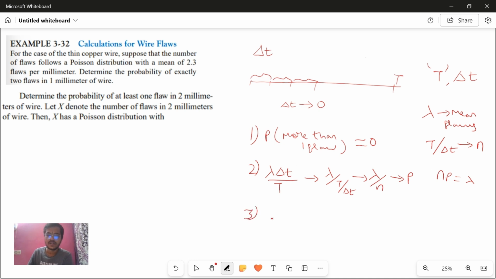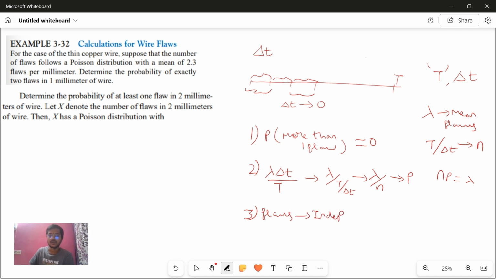The event in each subinterval is independent of other subintervals. This is a very important point. If there is a flaw occurring in this subinterval, that is independent of a flaw occurring in any other subinterval. So flaws are independent events.